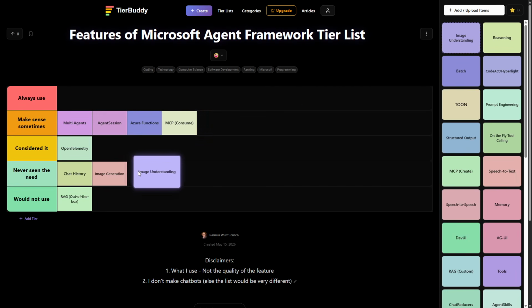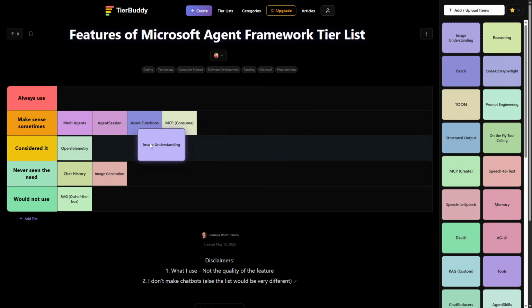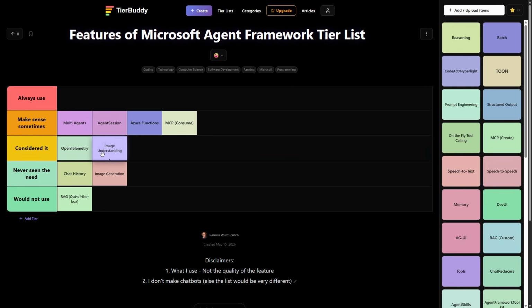Image understanding goes down with image generation. I haven't had the need to look at images. That's actually not true. I made a feature about being able to look into images inside PDFs. I ended up not doing it, but I definitely considered it back then, trying to figure out if a PDF could not be read as text, what's in that as a text.